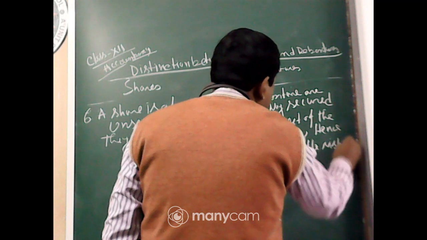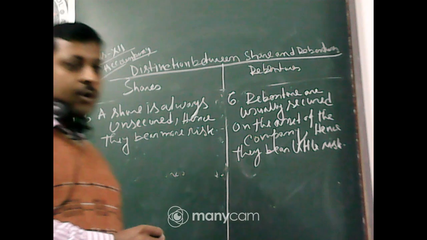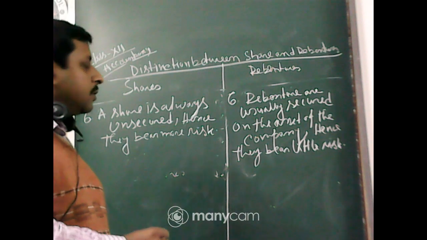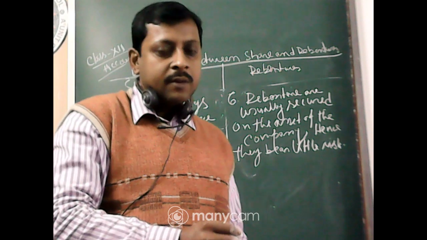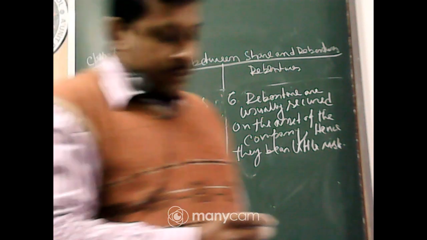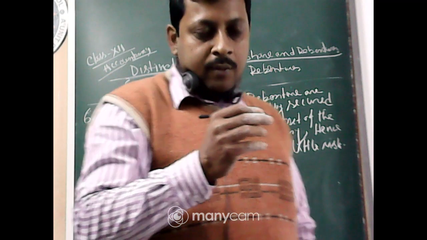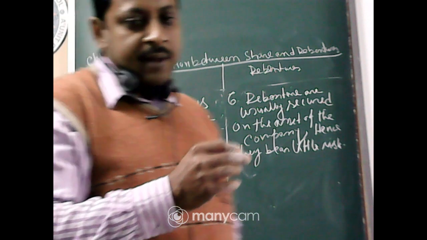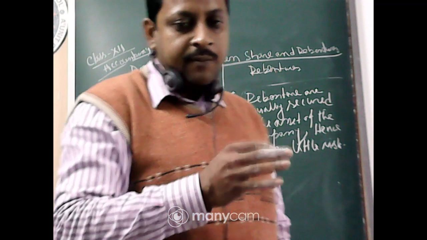Now in case of secured debentures, I have already discussed. In a secured debenture, when the company issues the debentures according to the debenture value, they have to mortgage their asset, the same amount of asset value, and they cannot deal or sell that asset. So that asset is always safe.